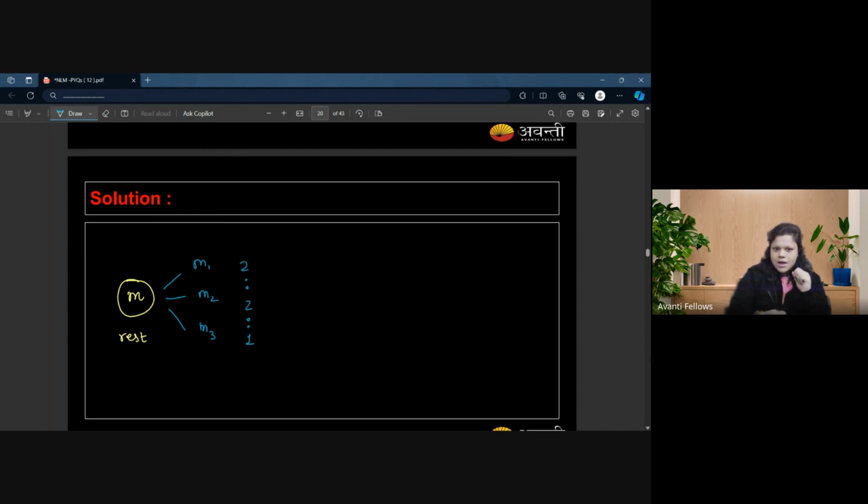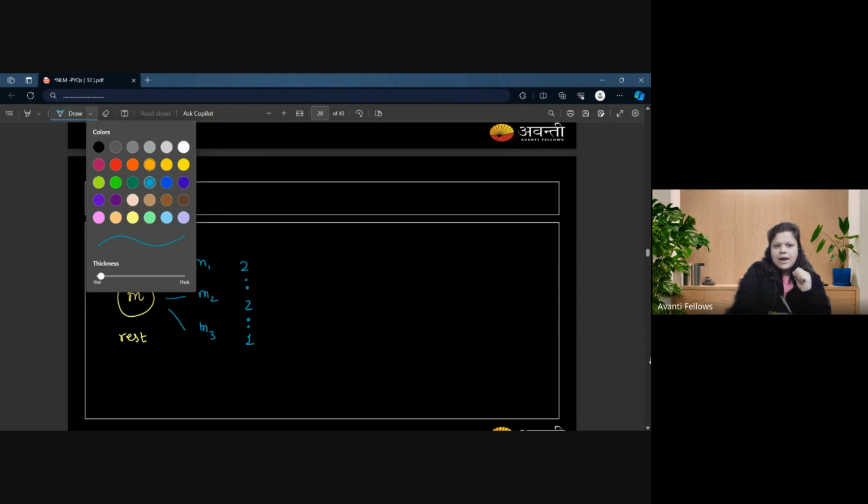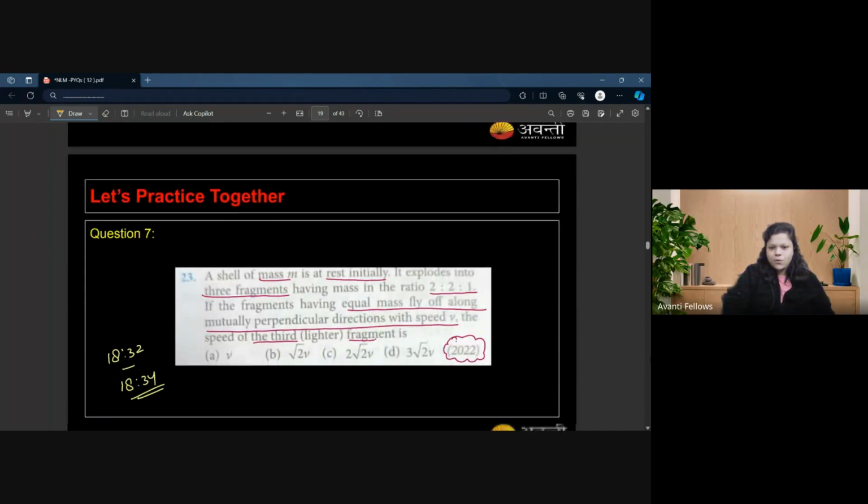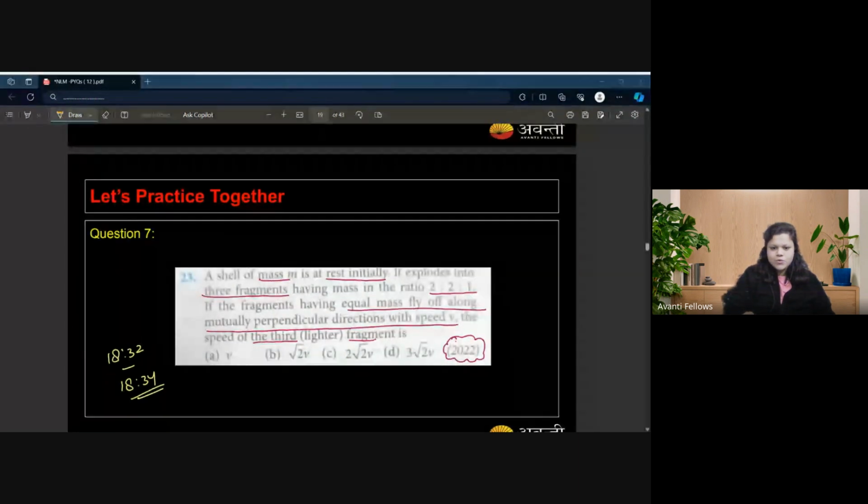M1 and M2 fly away perpendicular to each other with the same velocity v. Find the velocity of the M3 fragment. Do you get the question? To solve this question, you have 4 options over here, and I'm going to launch the poll.